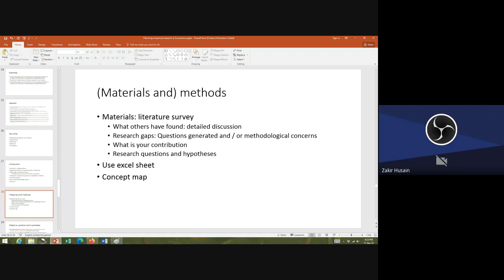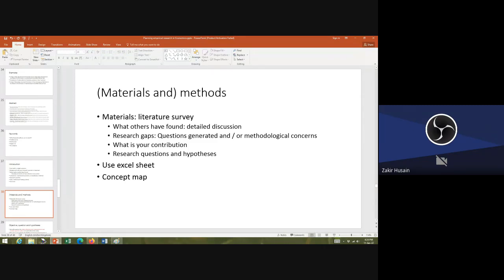The second section depends on the journal where you are going to publish. It can be a materials and methods section, or it can be a simple data and method section. If it's materials and methods, then the first subsection should be materials, the literature survey: a detailed discussion of what others have found, the research gaps, questions generated, concerns about methodology, what is your own contribution in this work, and this leads up to your research question and hypothesis.